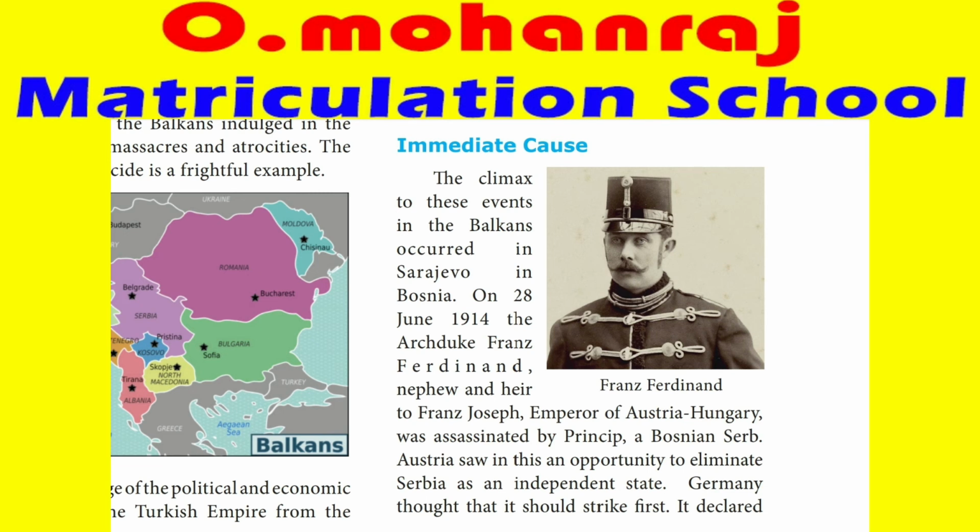Austria saw this as an opportunity to eliminate Serbia as an independent state. Already Austria-Hungary and Serbia were rivals, so Austria started to destroy Serbia. Germany thought it should strike first, so Germany took advantage of this and jumped into the war on the side of Austria.